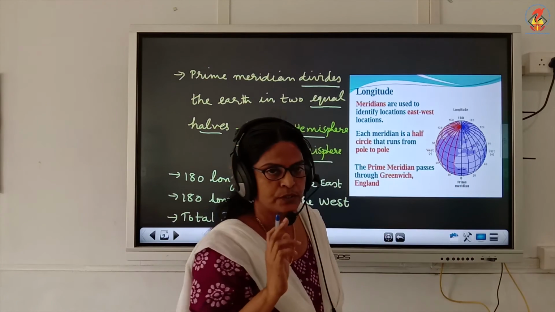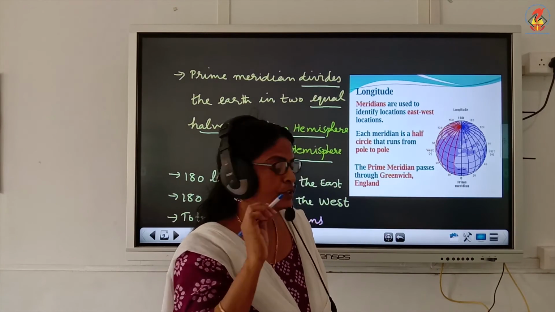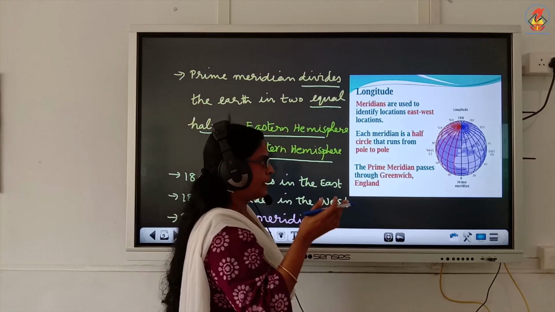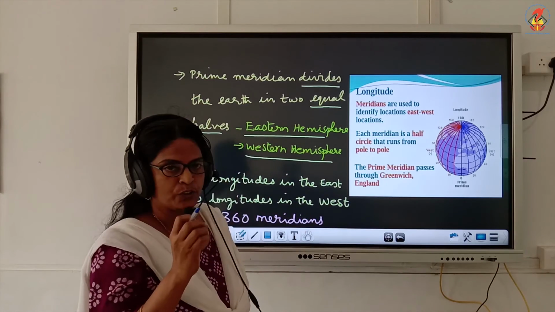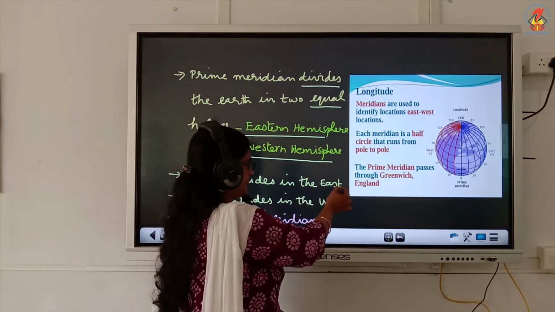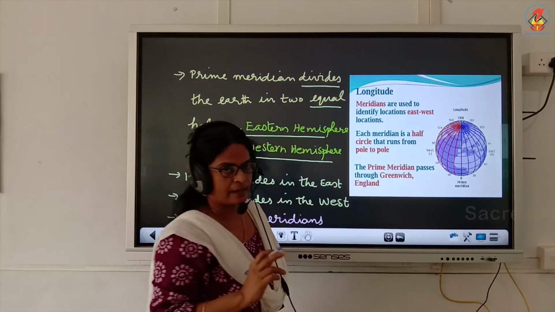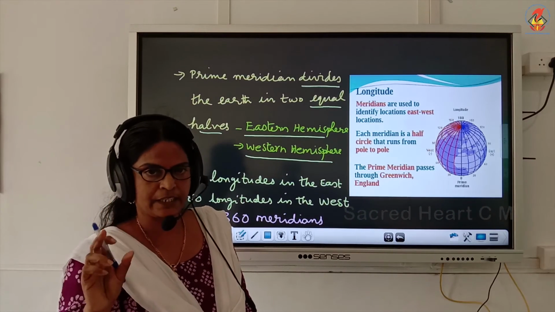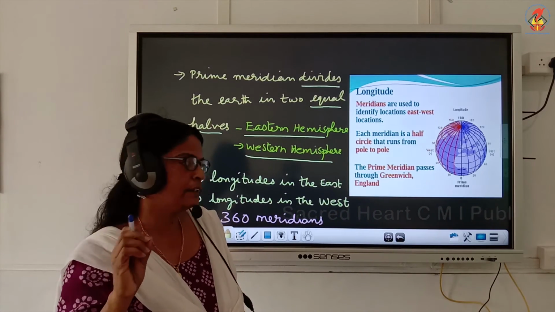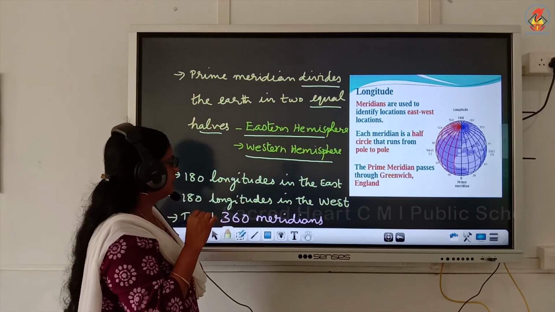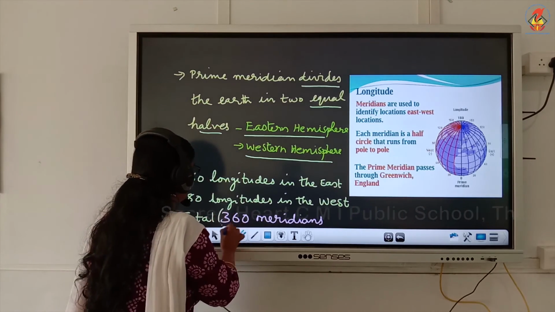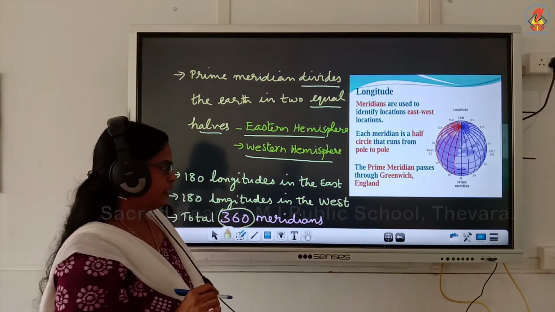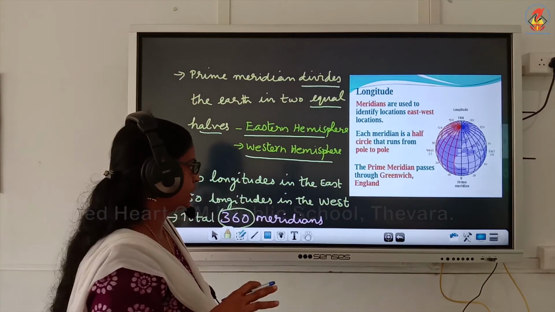Children, there are 180 longitudes in the eastern hemisphere as well as 180 longitudes in the western hemisphere, and total longitudes are 360. There are 360 meridians in total.